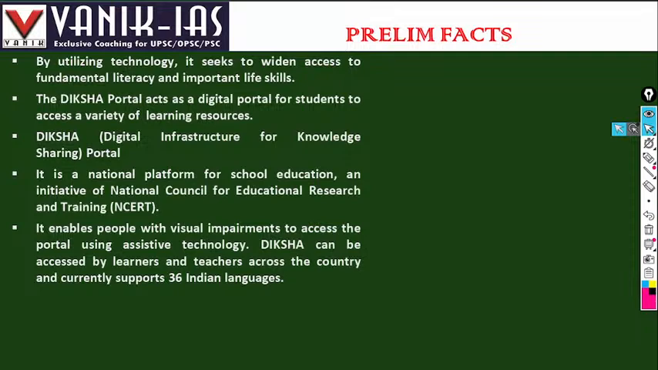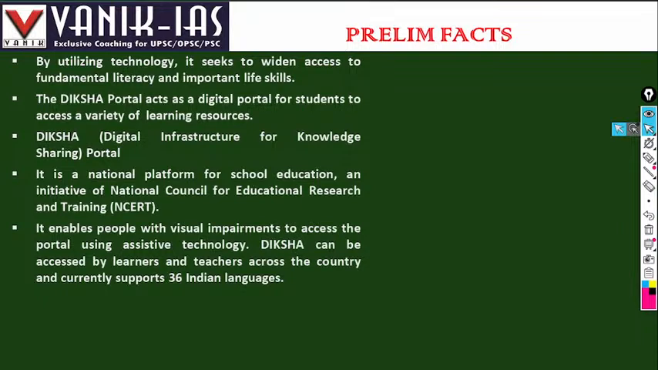The Diksha portal acts as a digital portal for students to access a variety of learning resources. Diksha stands for Digital Infrastructure for Knowledge Sharing. The Diksha portal was launched by the government for students to access a variety of learning resources. It is a national platform for school education, an initiative of the National Council for Educational Research and Training (NCERT).